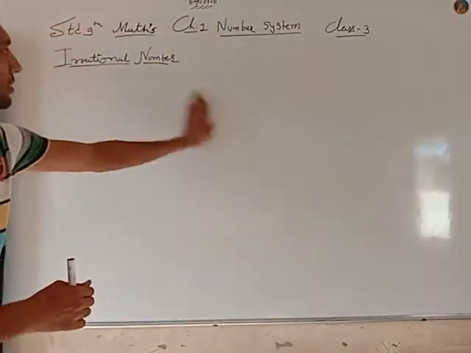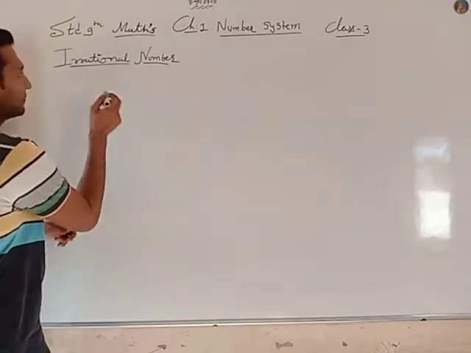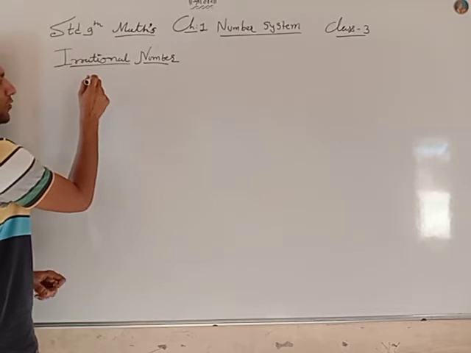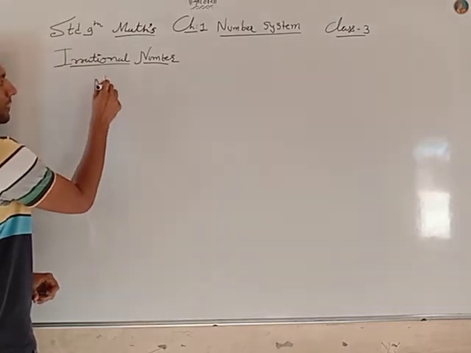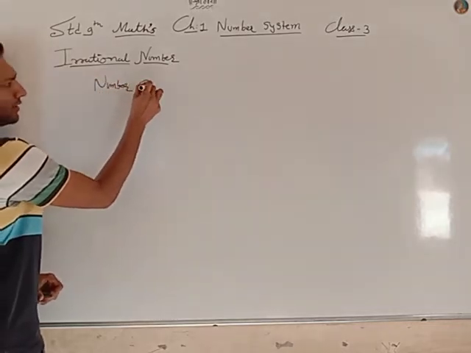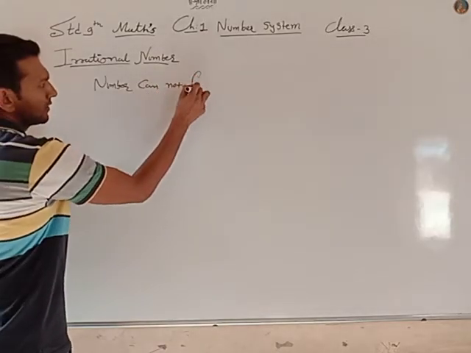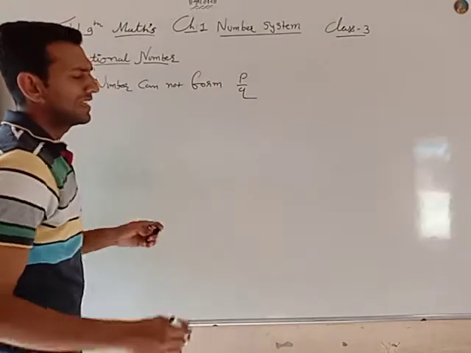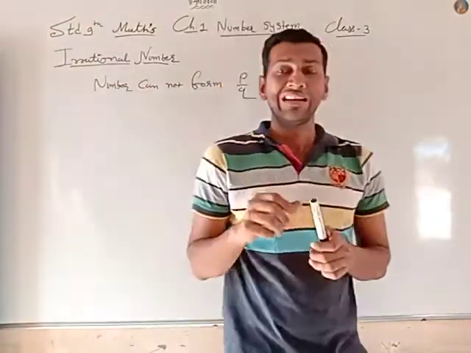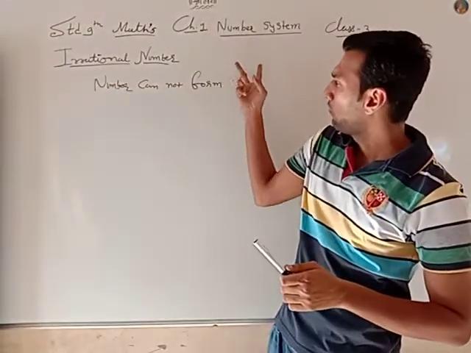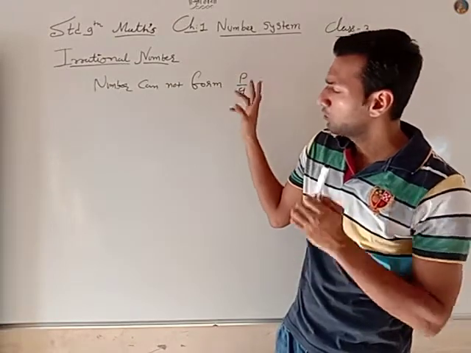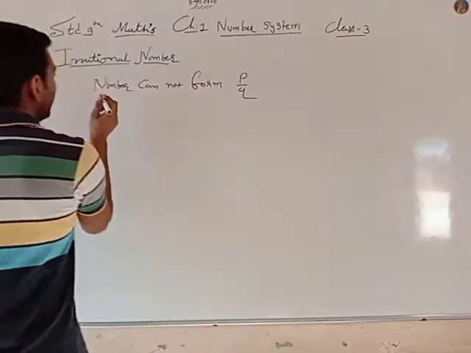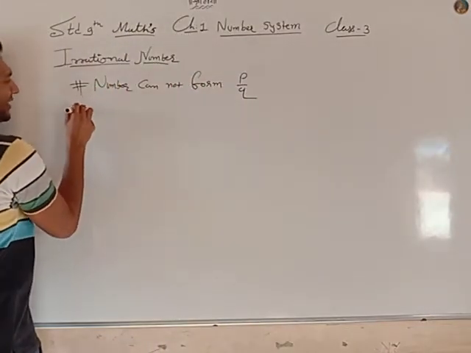irrational numbers. So what is an irrational number? A number that cannot be formed in p by q form. Any number that is not in p by q form, in that case, your number is an irrational number. That is your first point.